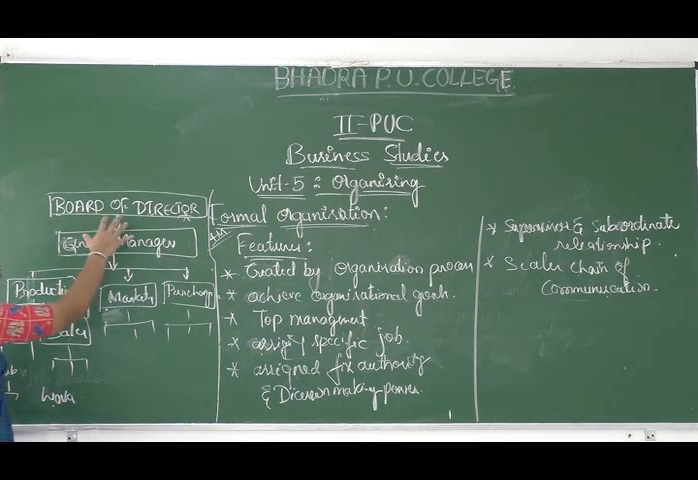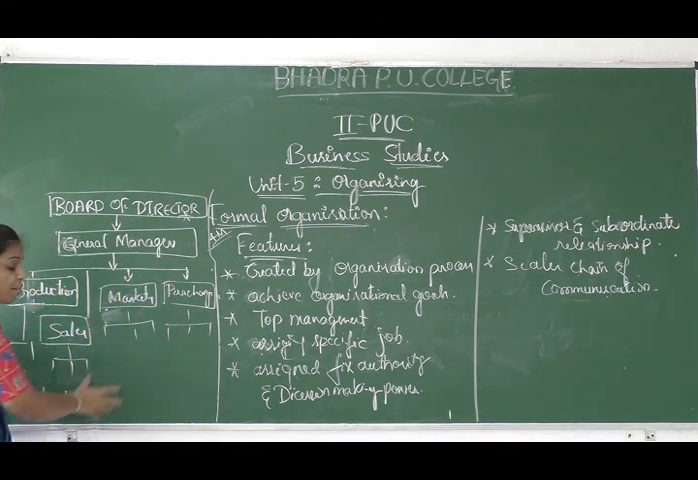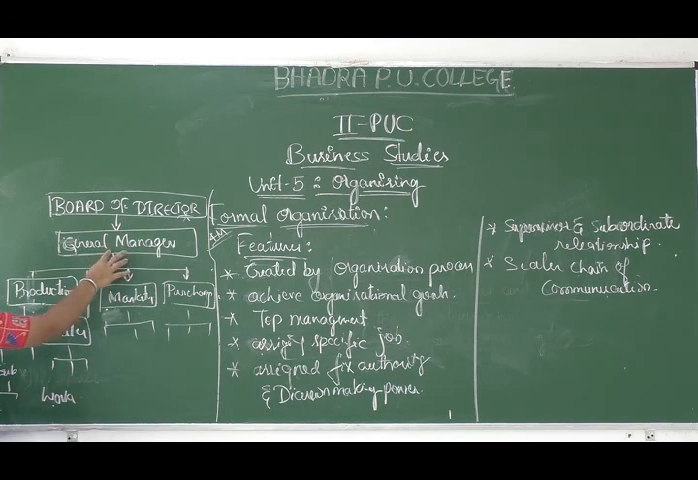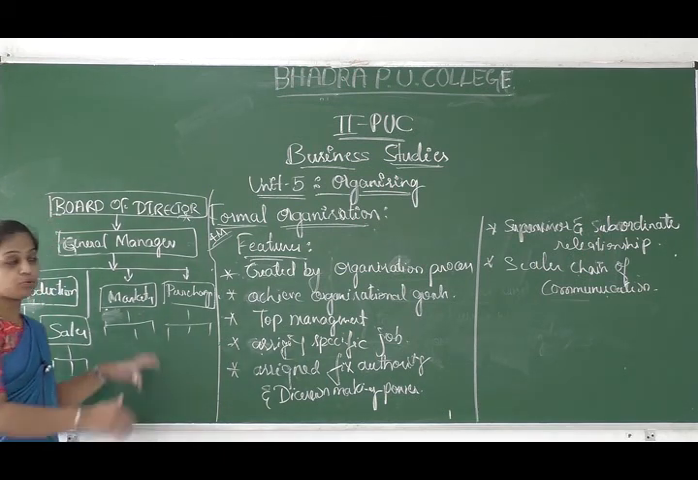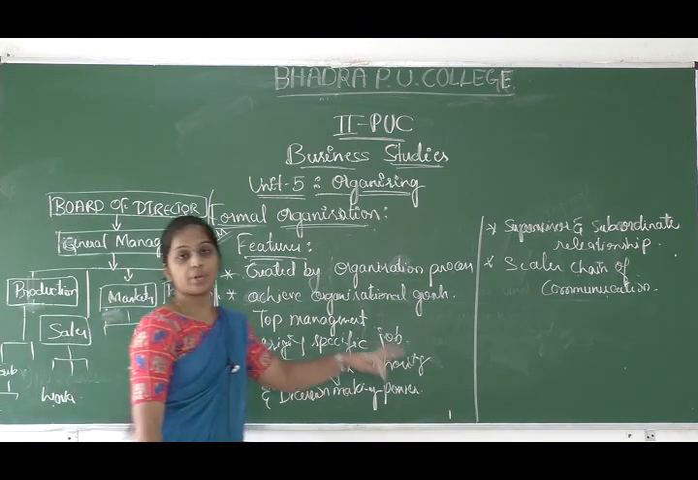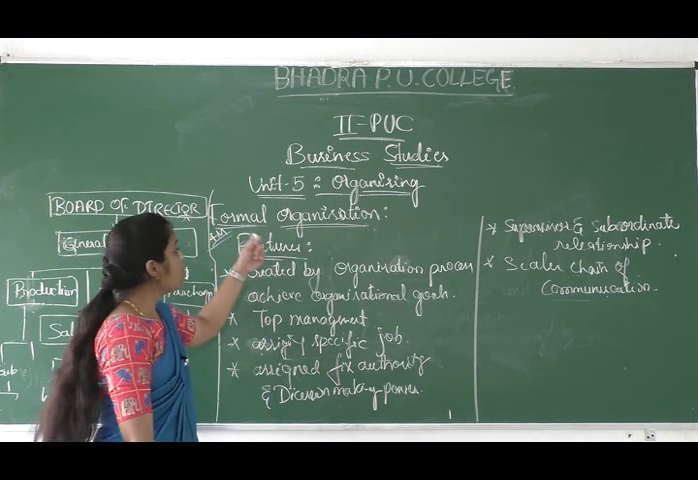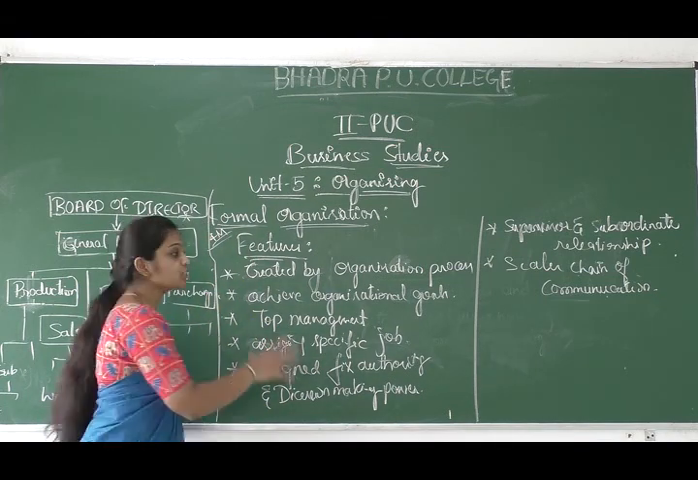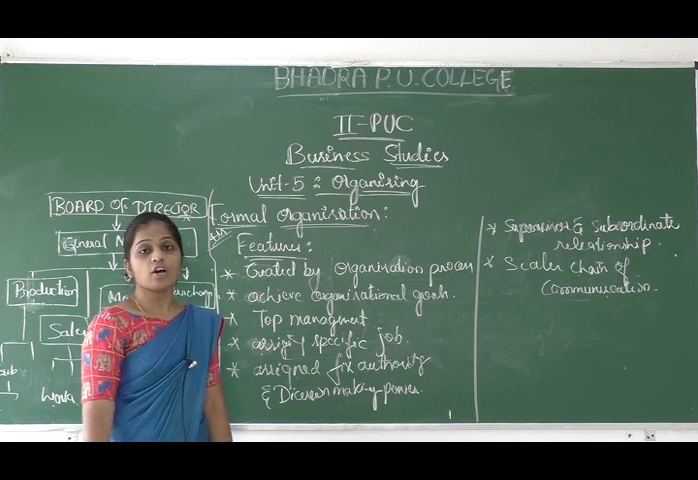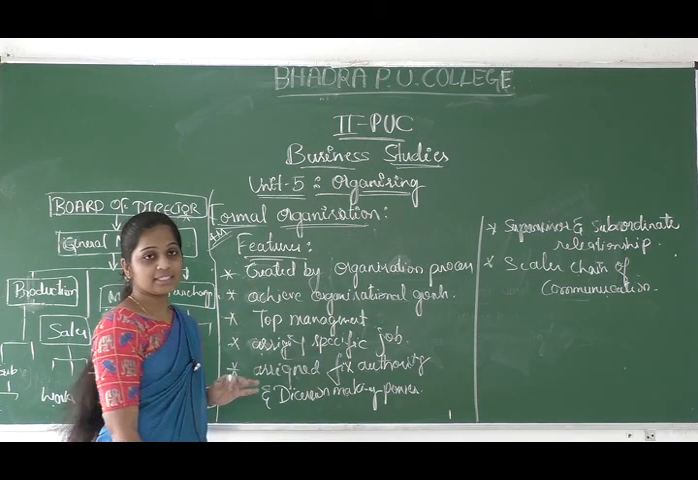So if the board of director wants to communicate, they cannot communicate directly, it goes through the general manager, the production manager, the subordinates under the production manager, and then to the worker. Through this only, through the formal scalar chain only he has to communicate in the formal organizing. So this is also one of the features of formal organizing.